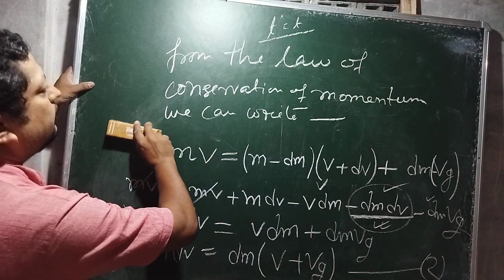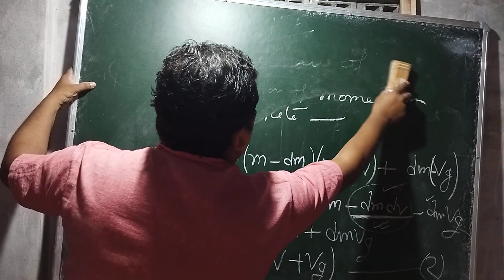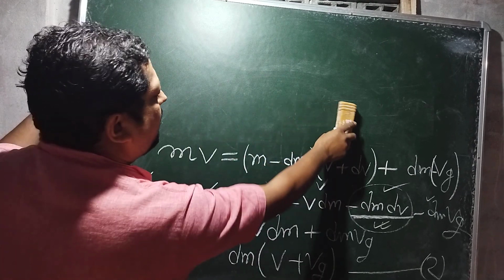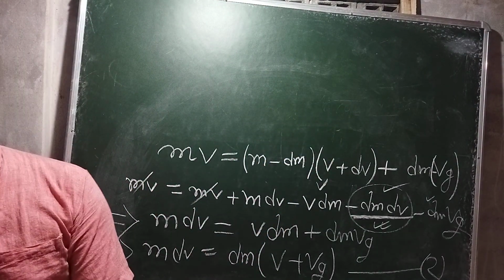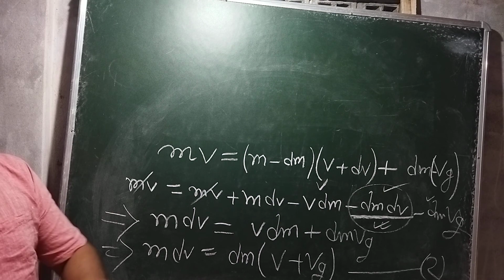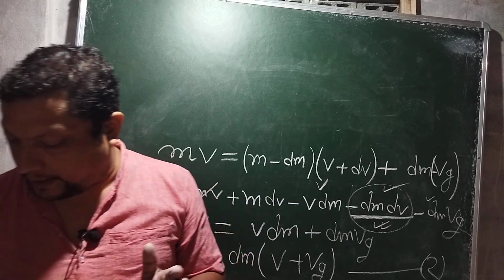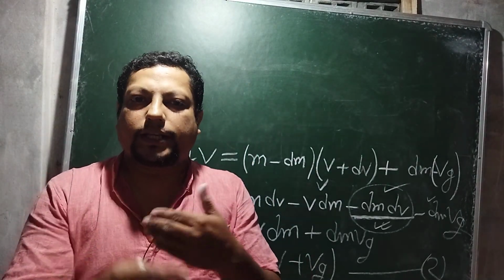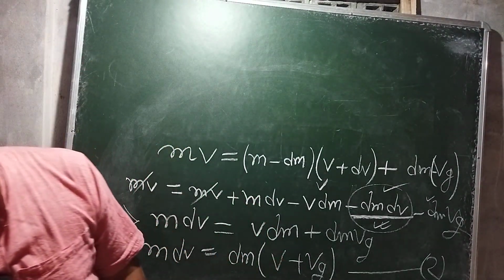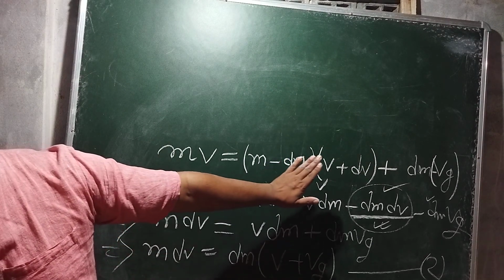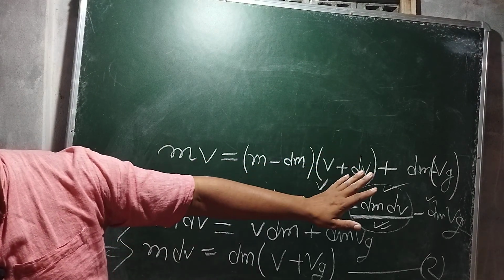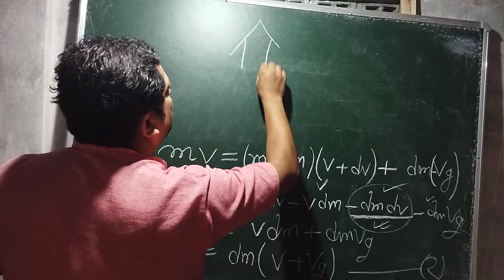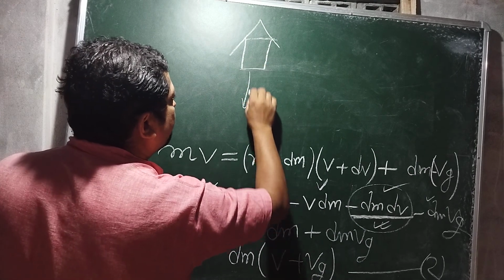Now I'm rubbing this part. Now the most interesting part you have to write: if u is the initial velocity of the gas, and I take the relative velocity of the burned gas with respect to the rocket, the rocket is going up and the gas is coming down.